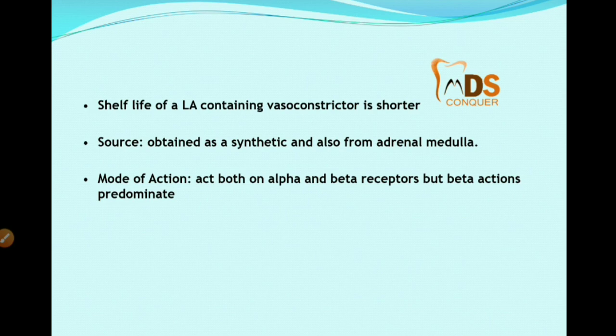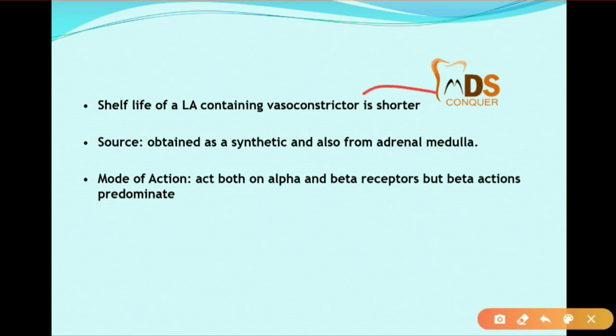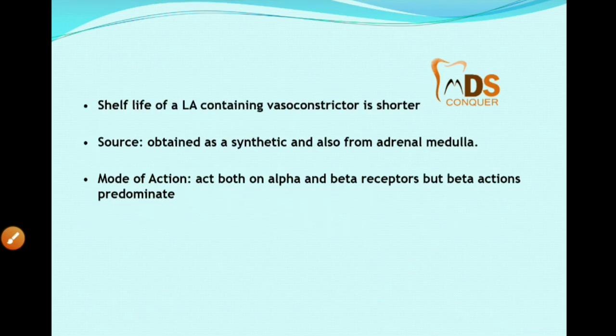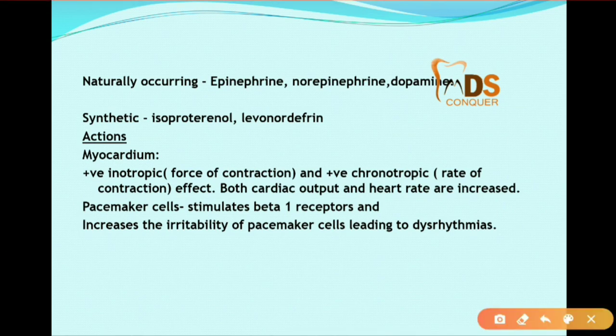The shelf life of LA containing vasoconstrictor is shorter. As for mode of action, it acts on both alpha and beta receptors, but beta actions are more predominant. Naturally occurring agents include epinephrine, norepinephrine and dopamine; synthetic ones are isoproterenol and levonordefrin. And these are the actions.